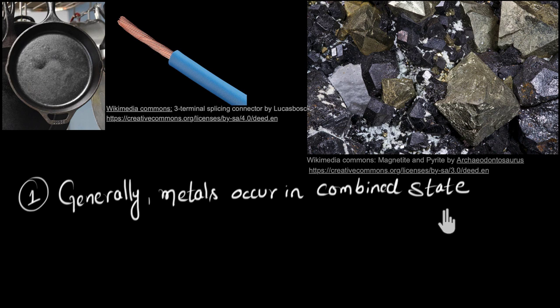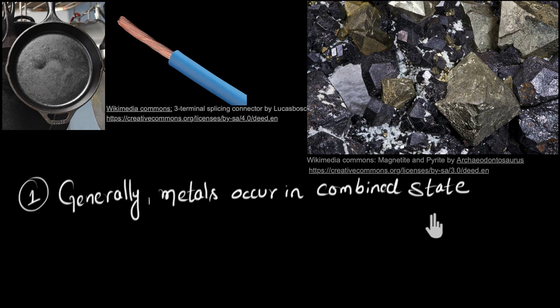And why I'm writing generally is because there are some metals like gold, silver and platinum that do occur in the free state. You would find pure gold particles and not gold oxide or gold sulfide. But let's talk about them later.